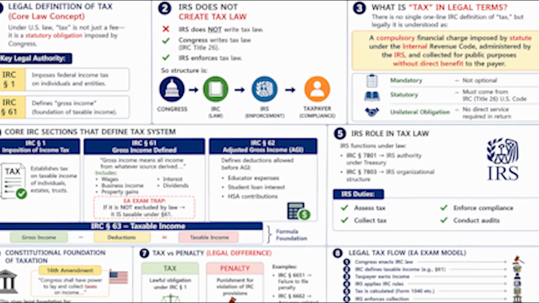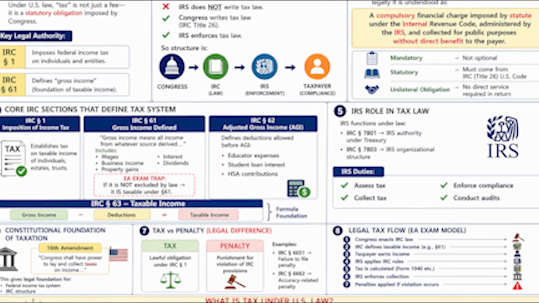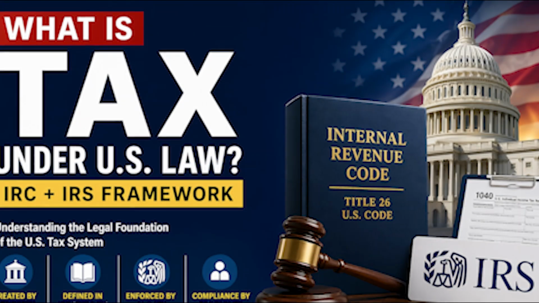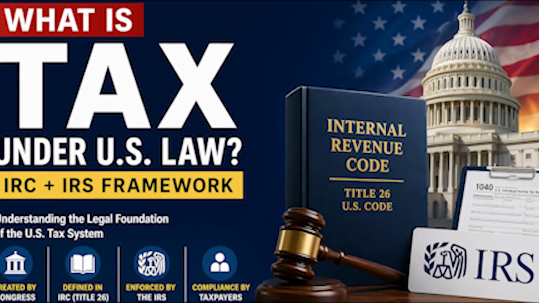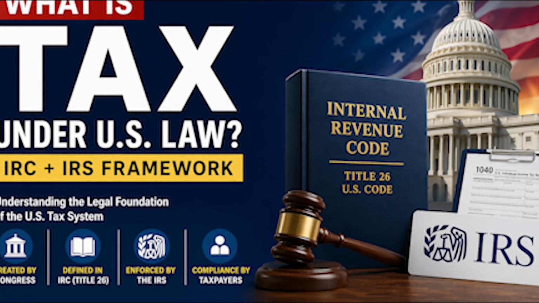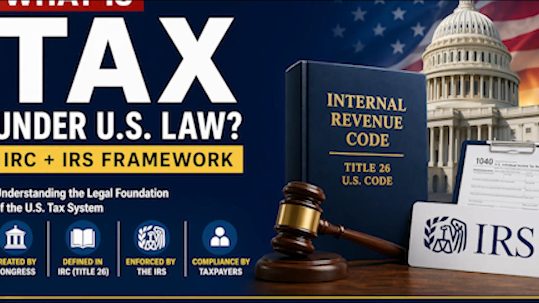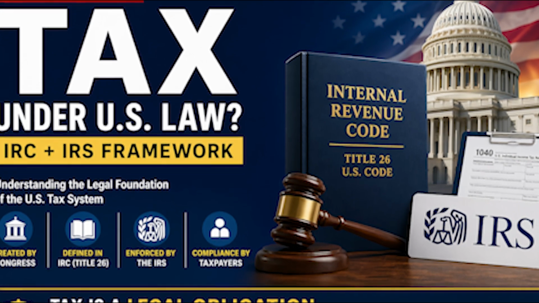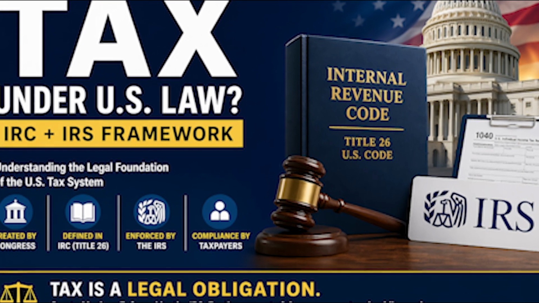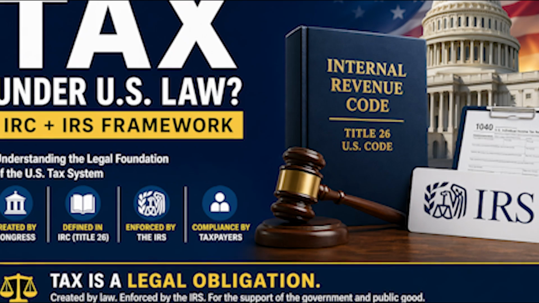What is tax under U.S. law, IRC IRS framework? 1. Legal meaning of tax. In U.S. federal law, a tax is a mandatory financial charge imposed by Congress under statutory authority in Title 26 of the Internal Revenue Code. It is not optional, and it does not depend on receiving a direct personal benefit. Key idea: tax exists only because Congress created it through law.